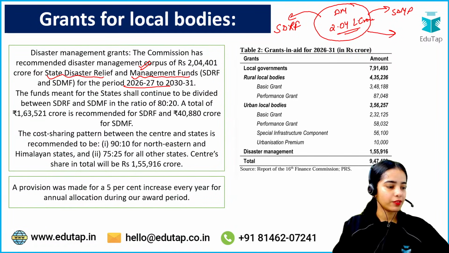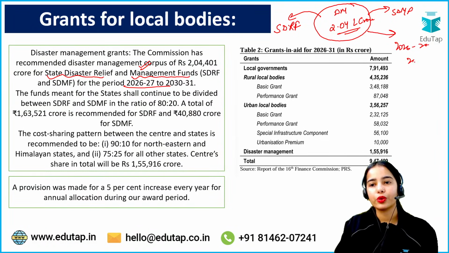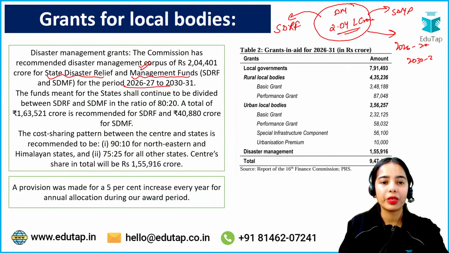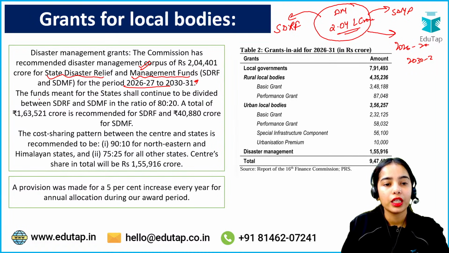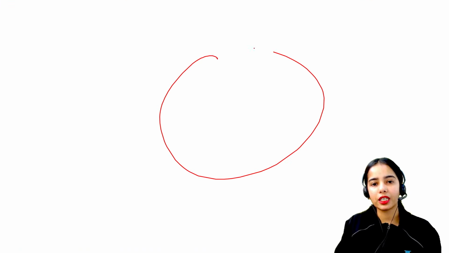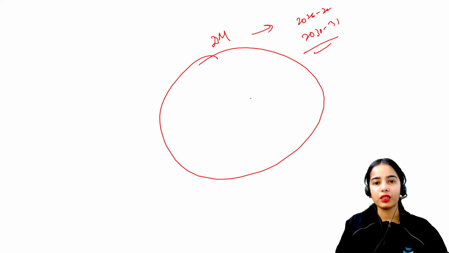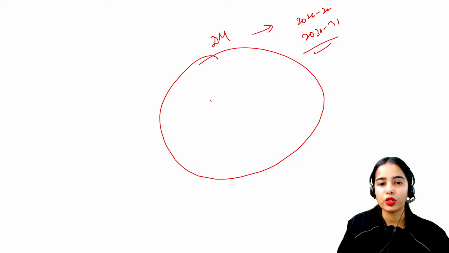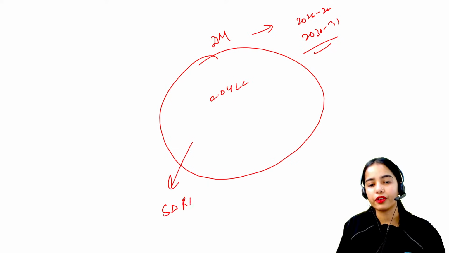This corpus is for a period of 5 years, from 2026-27 to 2030-31. So for this time period, the corpus of 2.04 lakh crore will be used for the state disaster relief fund and the state disaster management fund.